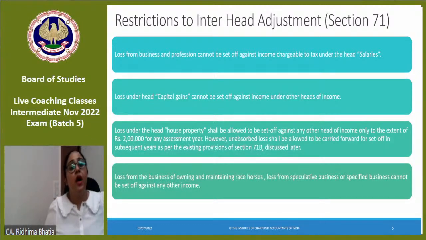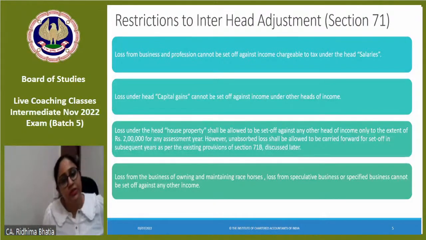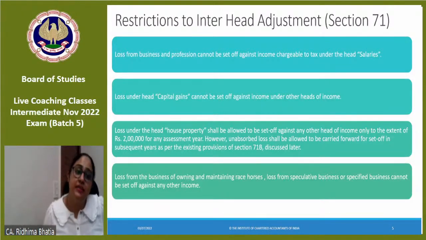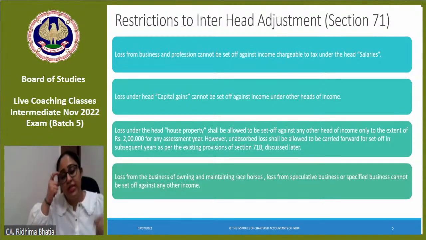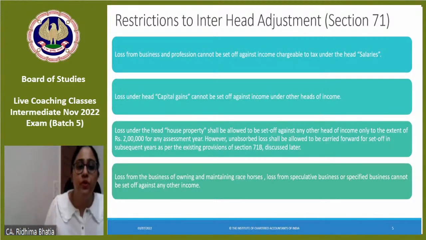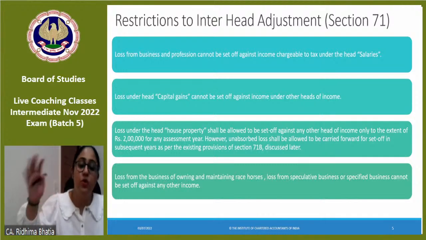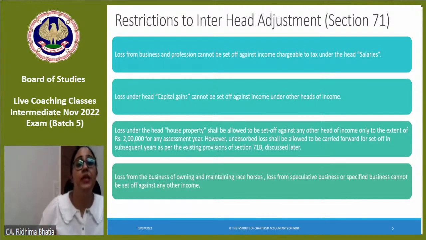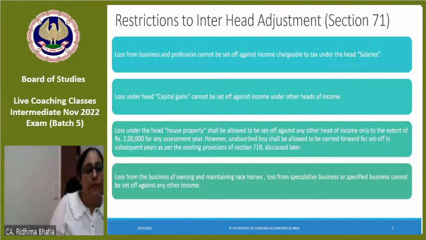Ma'am, if I have house property loss, can I adjust it with capital gain income? If I have house property loss, can you adjust with capital gain income? The answer is yes, you can, up to 2 lakhs. Capital gain ka loss cannot be adjusted with any other income, but capital gain is open to take the loss of any other income. Okay, so capital loss cannot be adjusted with any other income, but loss from other heads can be adjusted with capital gain income. Clear?